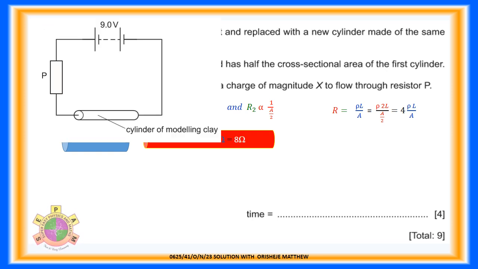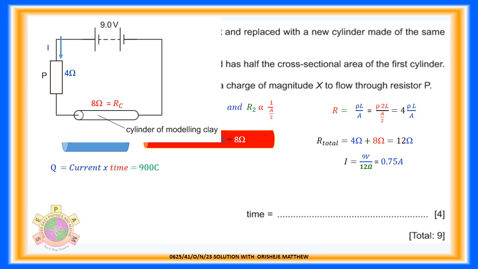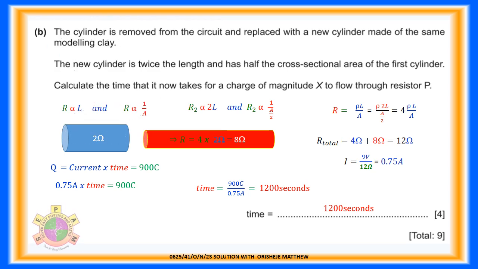Total resistance equals 4 ohms plus 8 ohms equals 12 ohms. Current equals 9 volts divided by 12 ohms equals 0.75 amperes. Quantity of charge x equals 900 coulombs. 0.75 amperes times time equals 900 coulombs. Time equals 900 coulombs divided by 0.75 amperes equals 1,200 seconds. Time equals 1,200 seconds. Question 8 has a total of 9 marks.